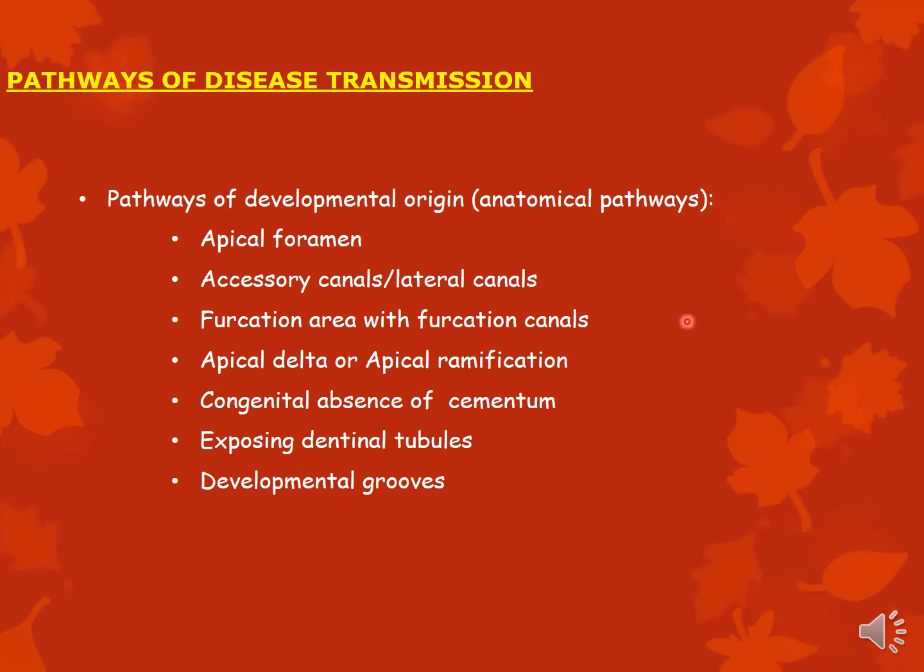So if your periodontal pocket extends to the apical third, meaning deep periodontal pockets, or you have a furcation involvement, those are the areas where you look for endoperioral lesions. Just a small clinical tip.